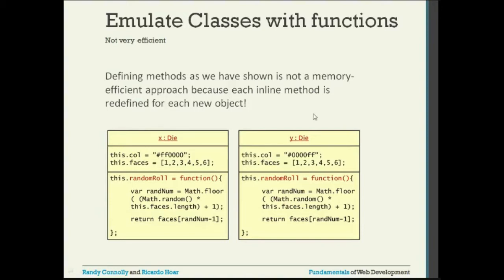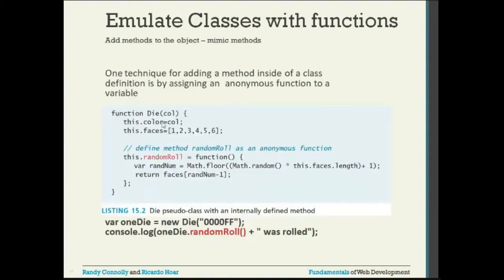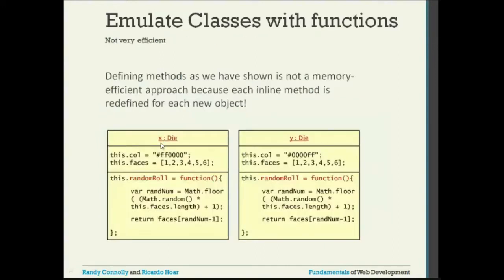Defining methods, as we have shown, is not a memory efficient approach because each inline method is redefined for each of the new objects. If you see the previous definition here, for every object that is being created, when we are creating a new object, it will create a copy of this function. Every object will have a copy because it is created inside this particular function. That is why it is not memory efficient.